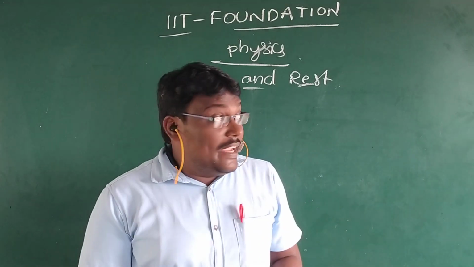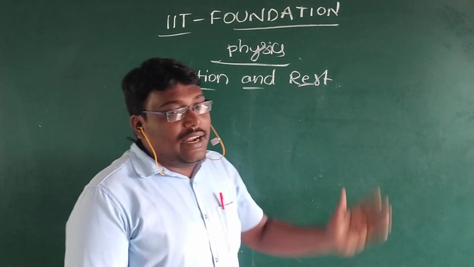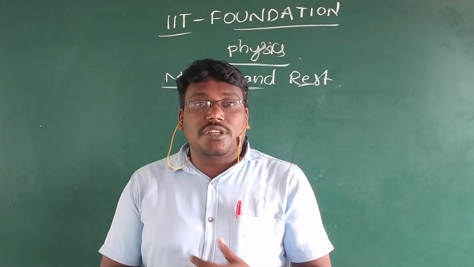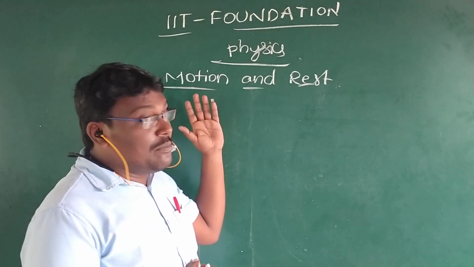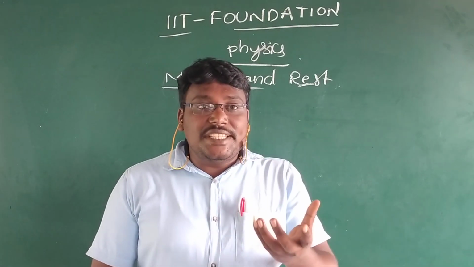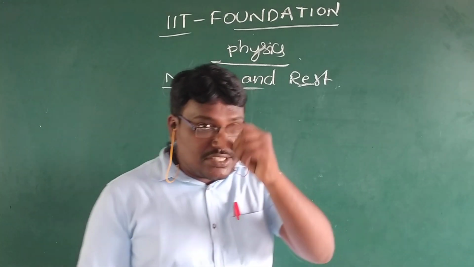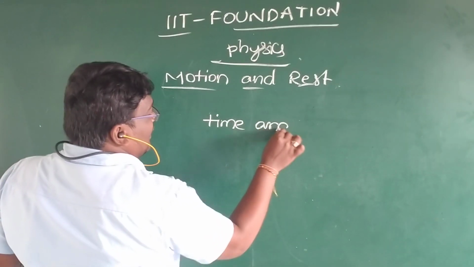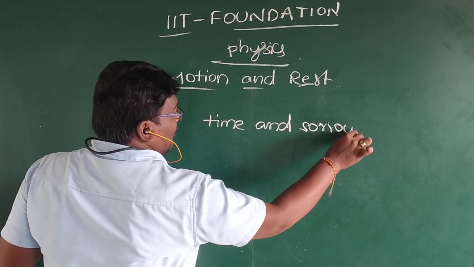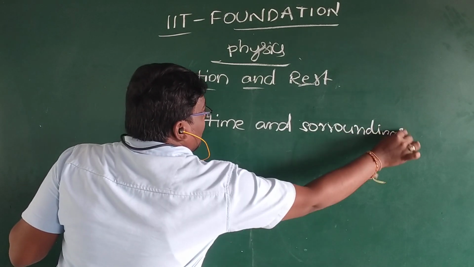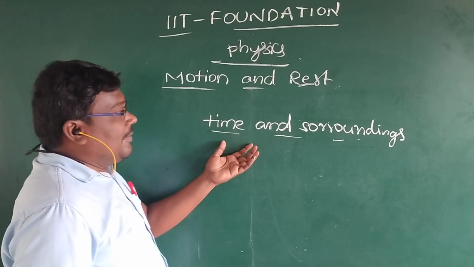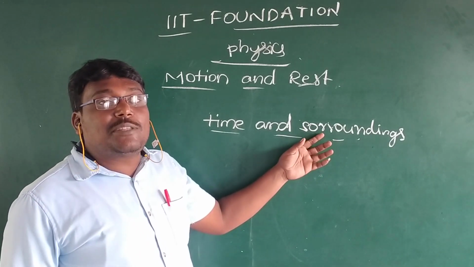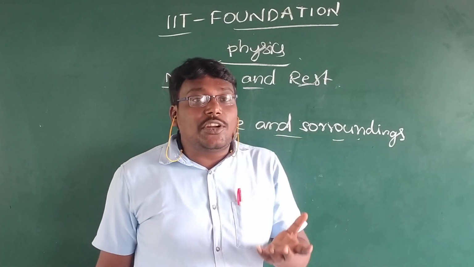So we have to see. First, we have to take motion and rest: what is motion, what is rest, and examples of motion and rest. Let me explain what is motion. If any body's position changes with respect to time and surroundings, the depending factors are time and surroundings. Motion and rest depend on these factors. If a body's position changes with respect to time and surroundings, then the body is said to be in motion.